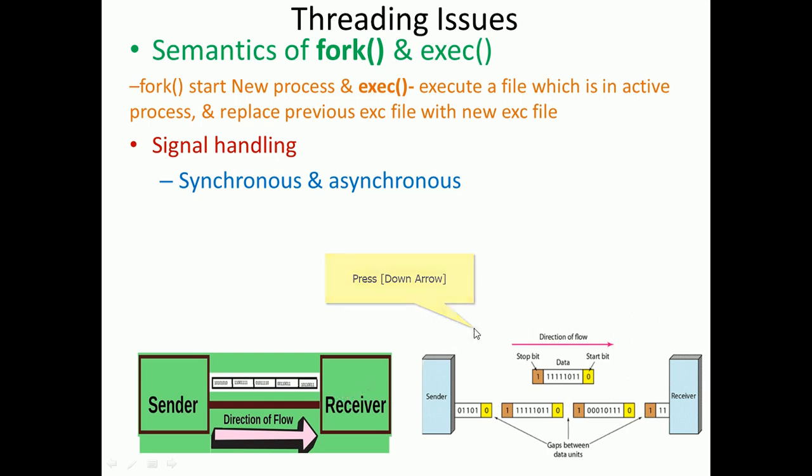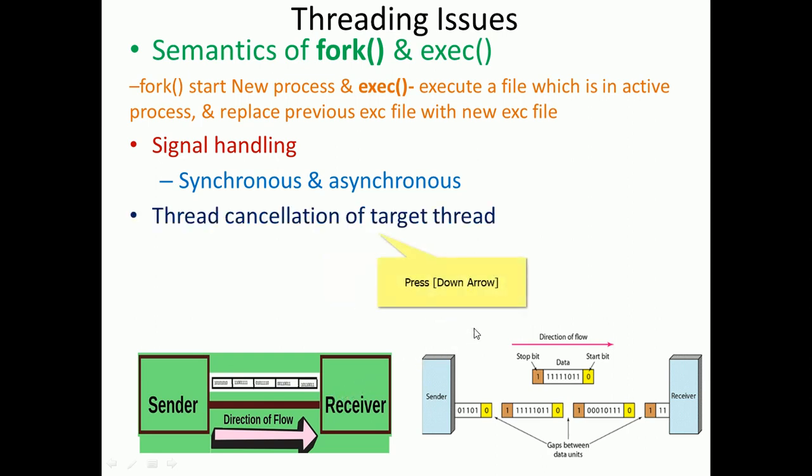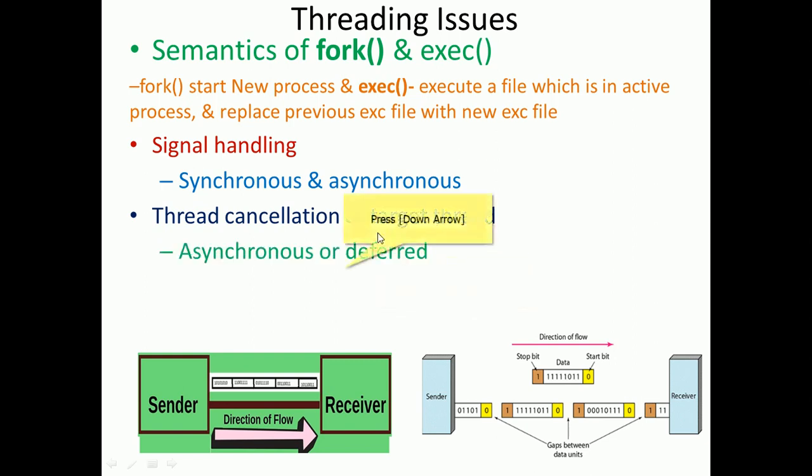Okay, having understood this concept, thread cancellation of a target thread is also going to be discussed. So what is a target thread? That is a thread which has performed incomplete work and we are planning to cancel it. It has done an incomplete operation and not finished its work. Such threads are going to be cancelled, and we call them target threads, right?